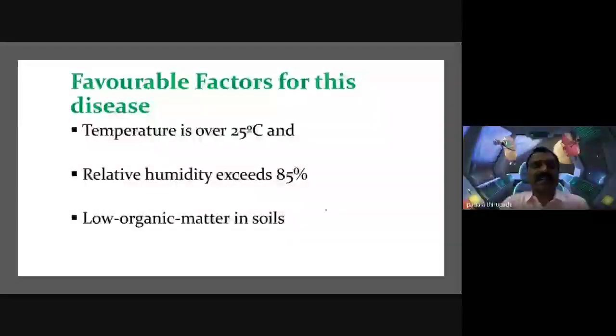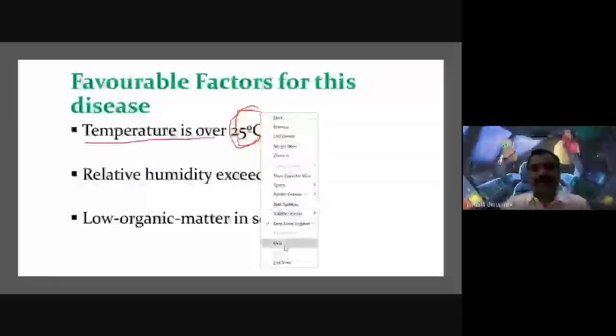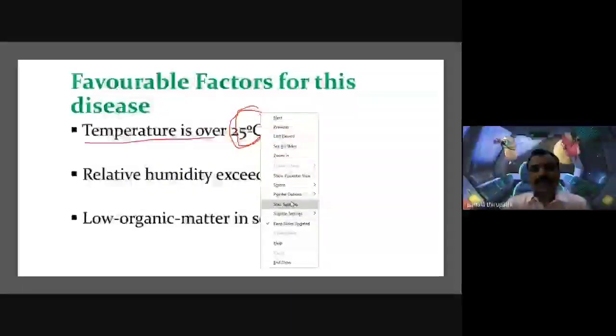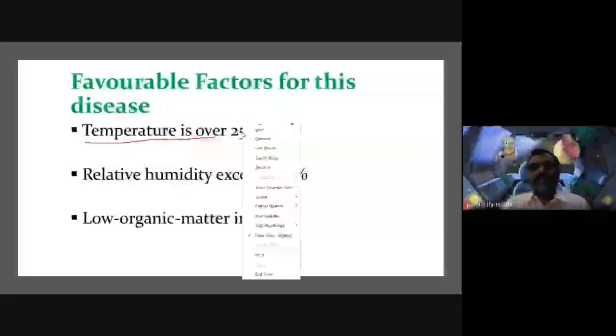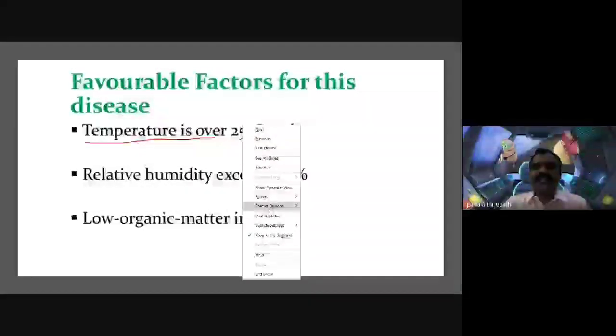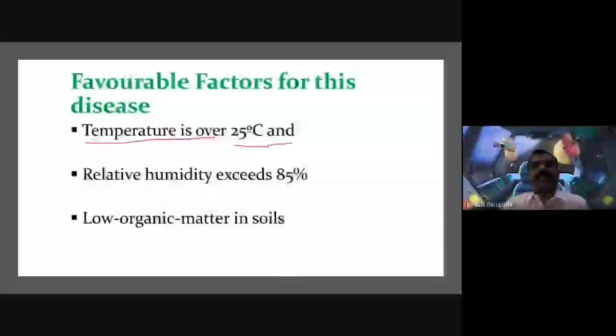Temperature is one of the major factors for the spreading of this angular leaf spot of cotton disease. The favorable temperature is 25 degrees Celsius for spreading over the entire croplands.